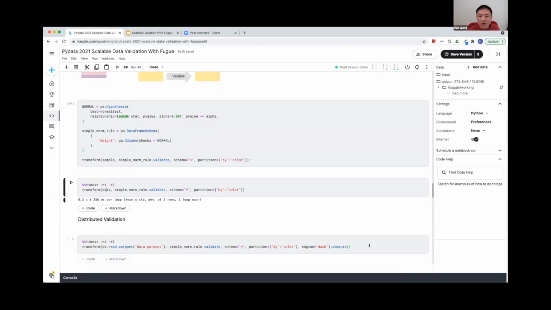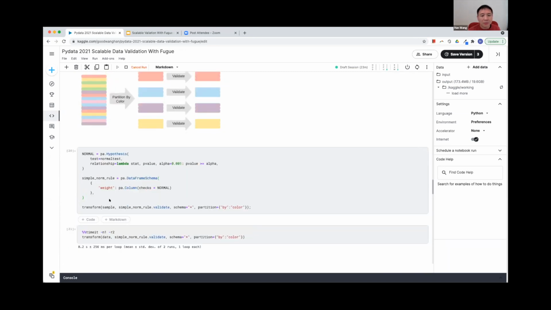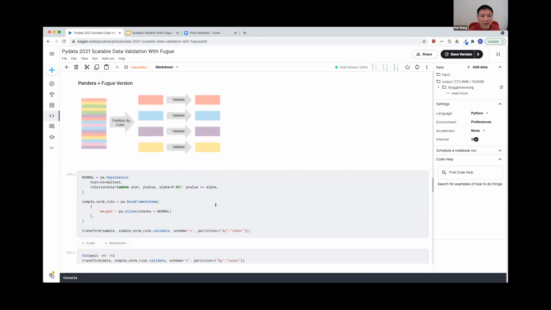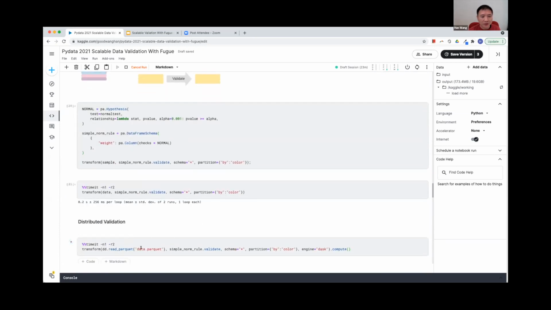Okay, so now let's bring this to Dask. How can I run this partition and validate logic on Dask? So actually, it's very straightforward. We just change this data frame to a Dask data frame where we directly load from file. And then we just specify the backend to be Dask.